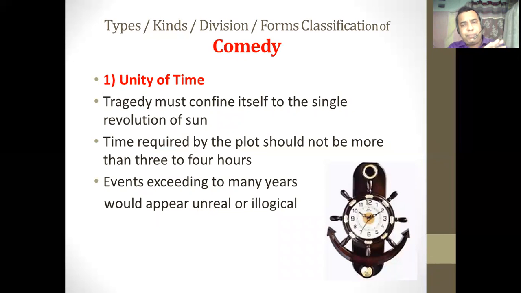The incidents which are spreading over the span of several years, more than 10 years, 5 years, 20 years, 25 years, should be clearly avoided by the dramatist. Tragedy or comedy must confine itself to the single revolution of the sun. At the same time, the time required by the plot of the play should not be more than 3 to 4 hours. So whatever events, whatever story has been created by the dramatist, it should be able to be presented within the speculated time of 3 to 4 hours.